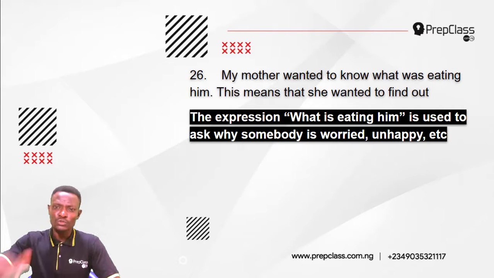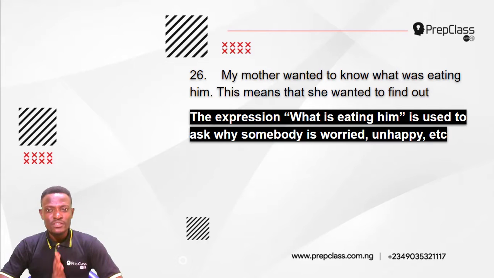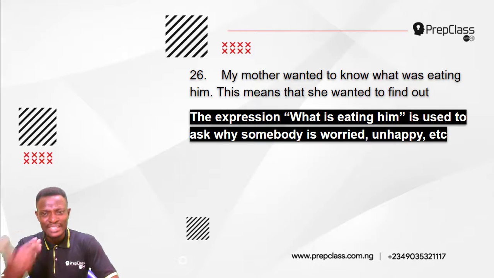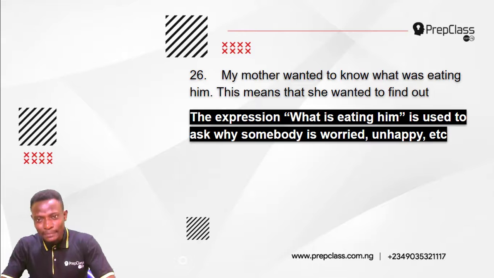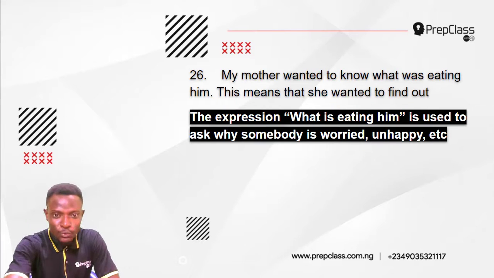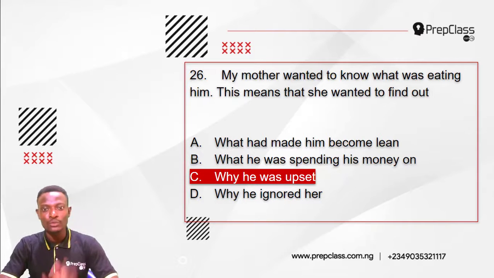So my mother wanted to know what was eating him. Probably this person here was sober, looking unhappy. So the mother was concerned. What was eating him up? She wanted to know what was eating him, what was worrying him, what was making him unhappy. So the answer to this question is option C. My mother wanted to know what was eating him. This means that she wanted to find out why he was upset.